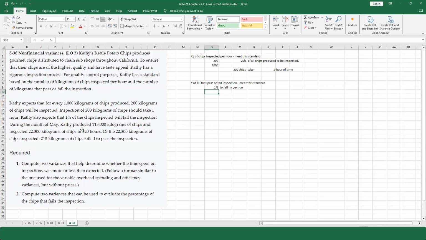During the month of May, they produced 113,000 kilograms of chips.